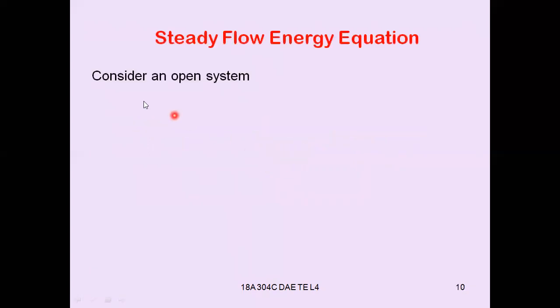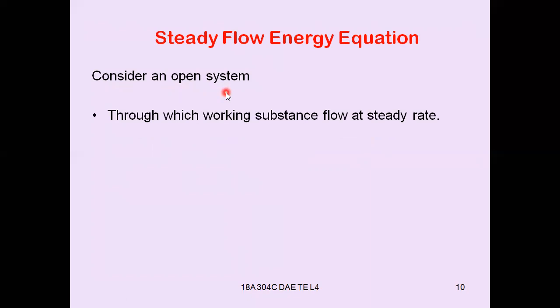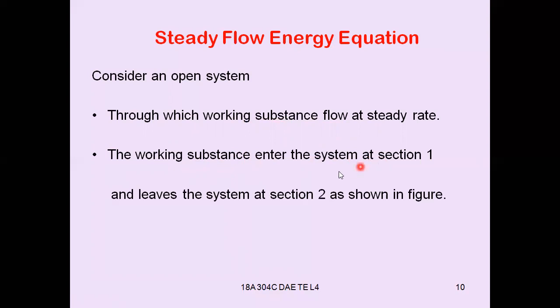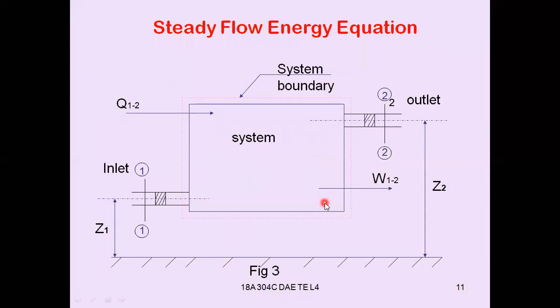So consider an open system through which the working substance flows at a steady rate. That means the mass flow rate remains constant. The working substance enters the system at section 1 and leaves the system at section 2, as shown in the figure.